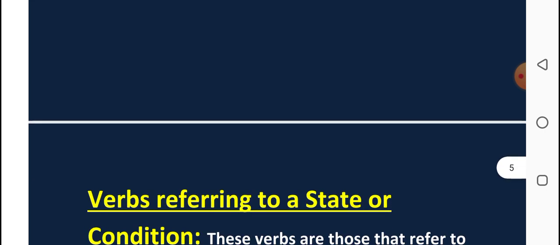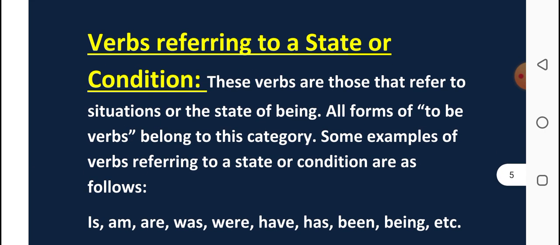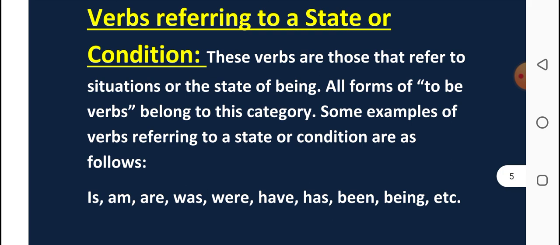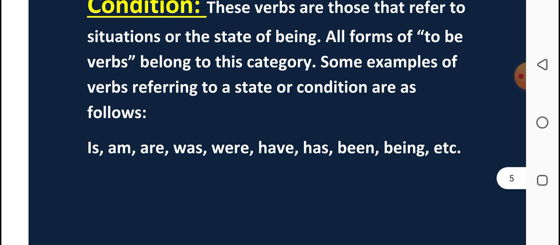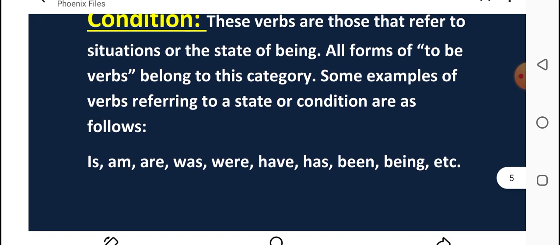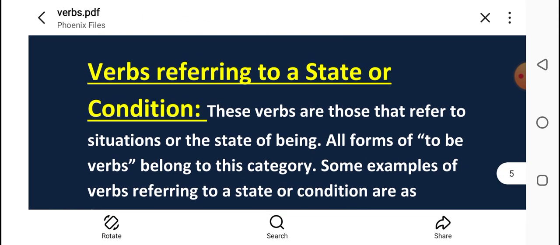Now let's talk about the third, verbs referring to a state or a condition. These verbs are those that refer to a situation or the state of being. All forms of the to-be verbs belong to this category. Some examples of verbs referring to a state or condition are as follows: is, am, are, was, were, has, have, had, or being. So remember, these are called state or condition verbs. They show some kind of state.